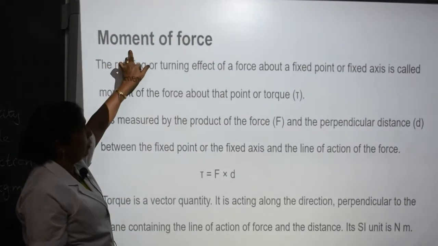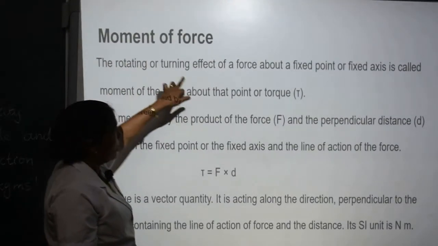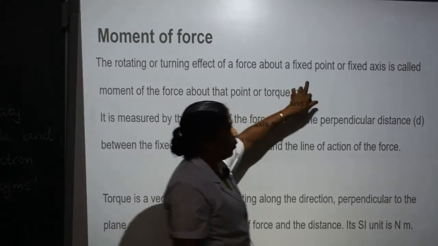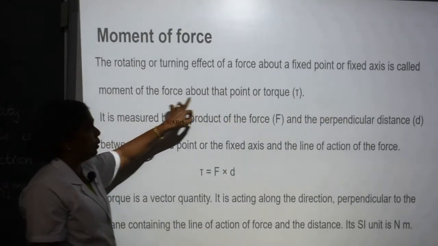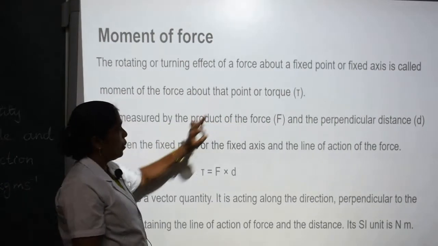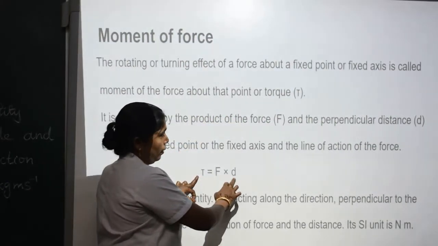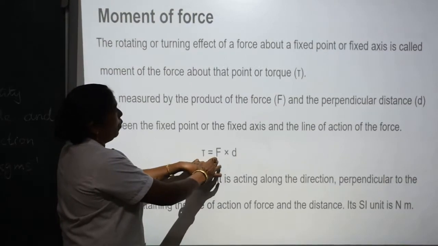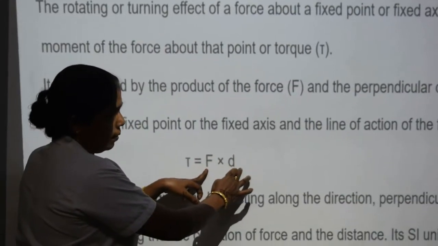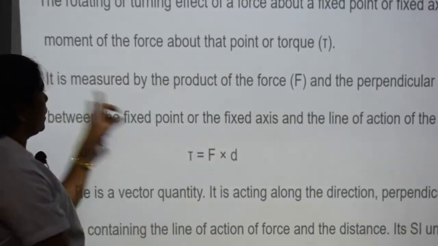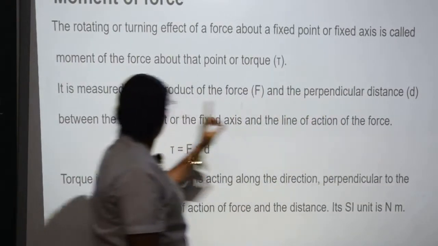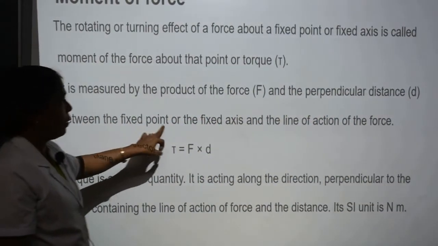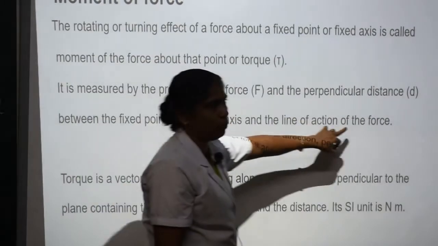Moment of force. The rotating or turning effect of a force about a fixed point or fixed axis is called the moment of the force about the point, or torque. Therefore, torque equals F into d, force into perpendicular distance. So it is measured by the product of the force and the perpendicular distance between the fixed point or the fixed axis and the line of action of the force.